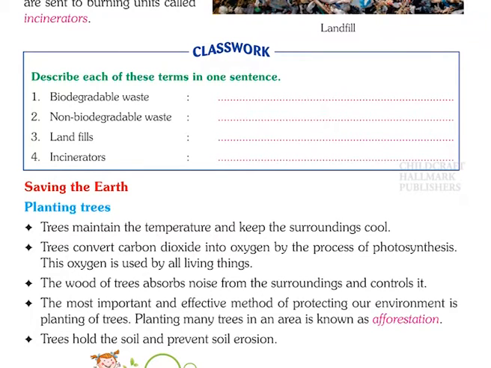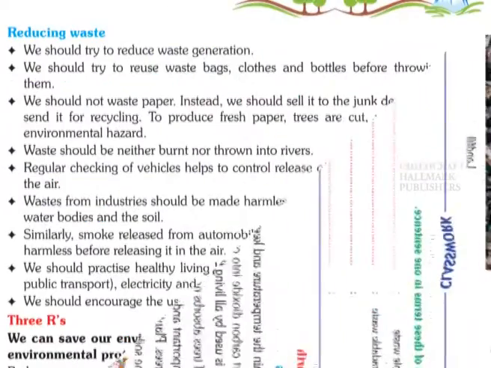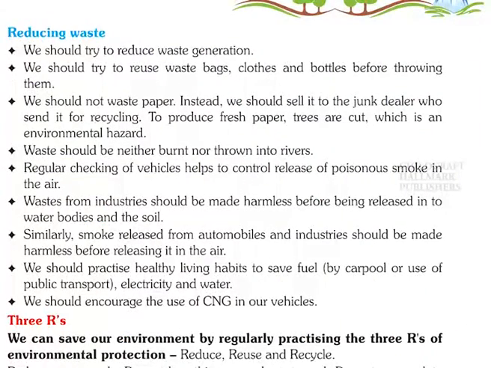The most important and effective method of protecting our environment is planting of trees. Planting many trees in an area is known as afforestation. Trees hold soil and prevent soil erosion. Reducing waste. We should try to reduce waste generation.